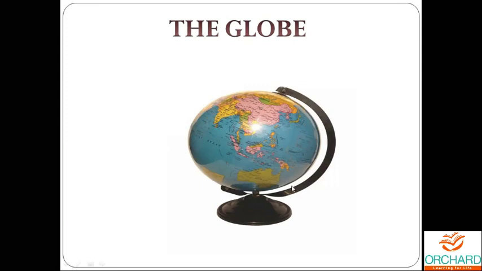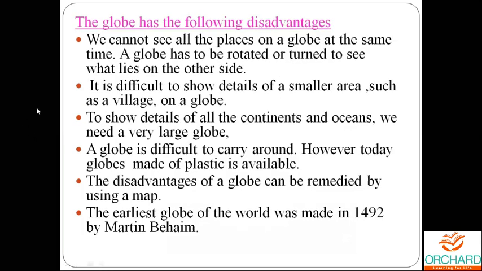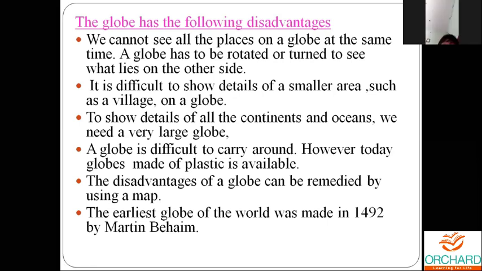Now once again, let us go through the disadvantages of the globe. The first disadvantage is what? We cannot see all the places on a globe at the same time. A globe can be rotated or turned to see what lies on the other side. So you can see only one side of the globe. If you want to see the other side, you have to rotate or turn the globe. Only then can you see the other side.